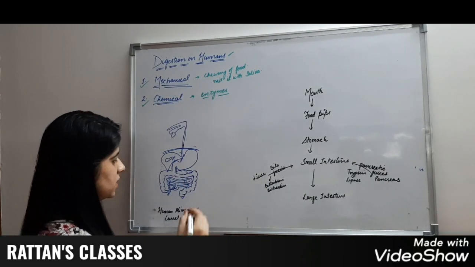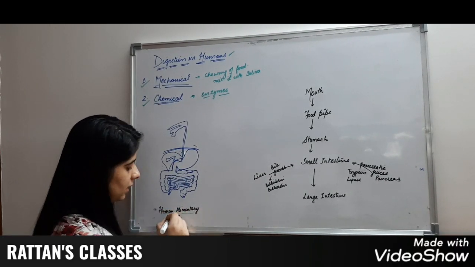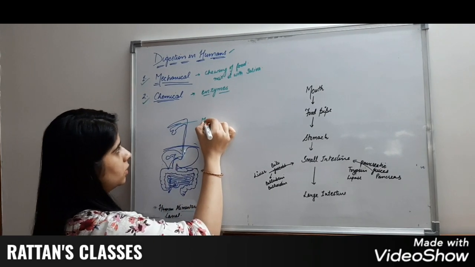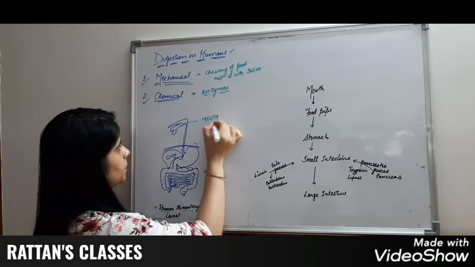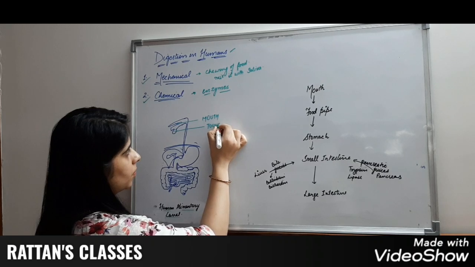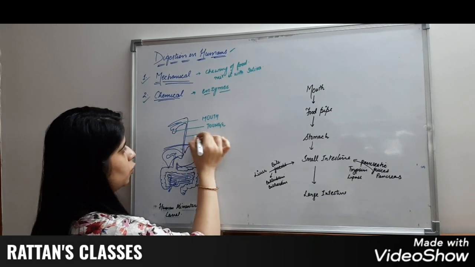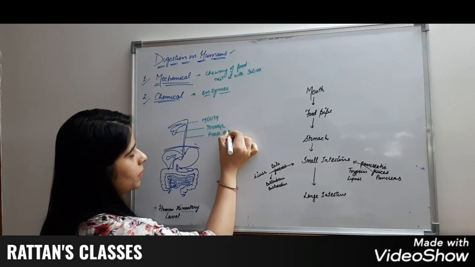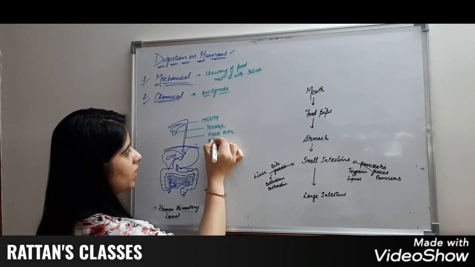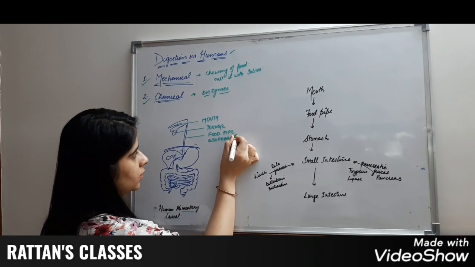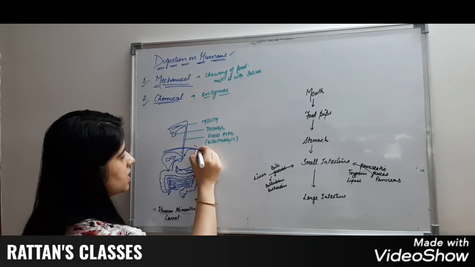First of all, we will see the human alimentary canal. This is the mouth, tongue, food pipe. Food pipe is also known as the esophagus. This is the diaphragm.